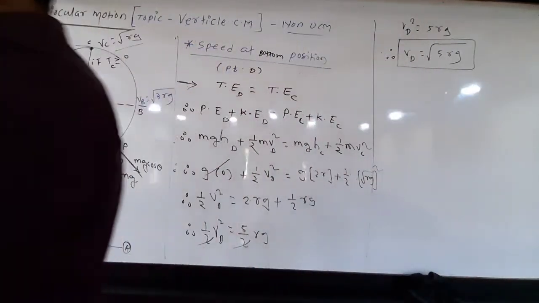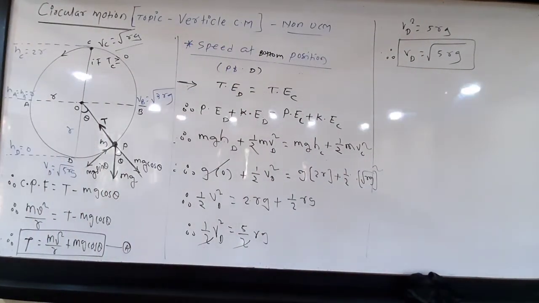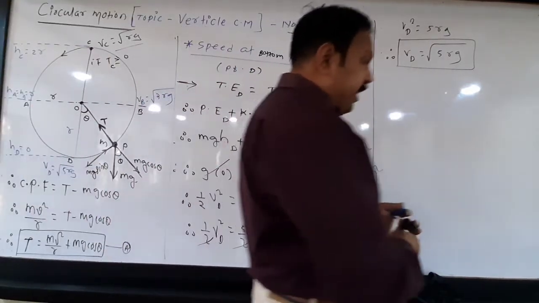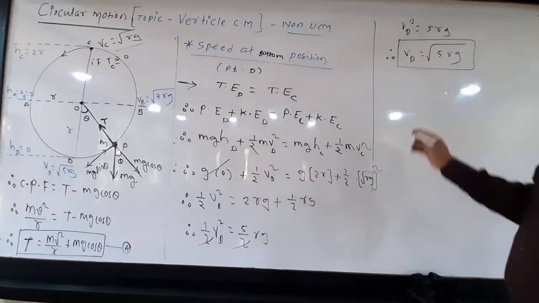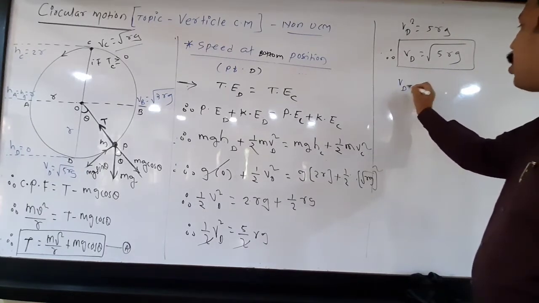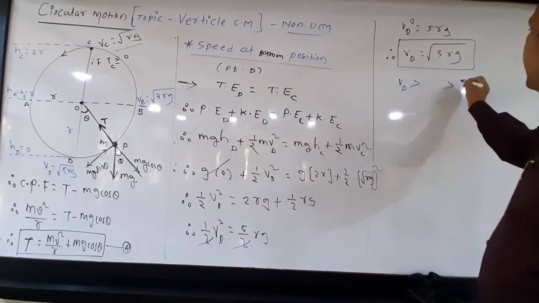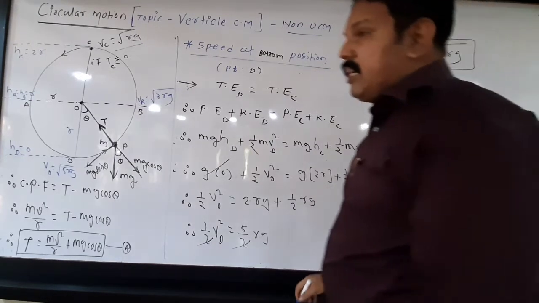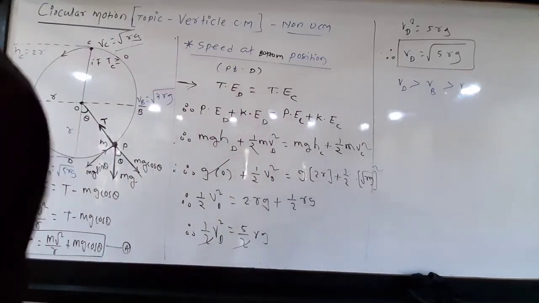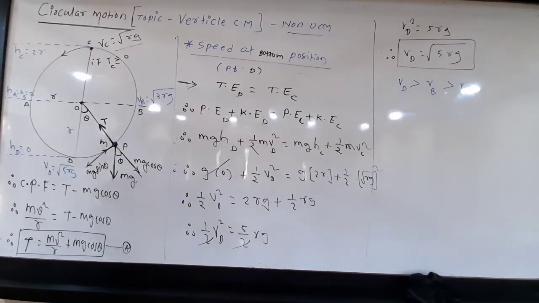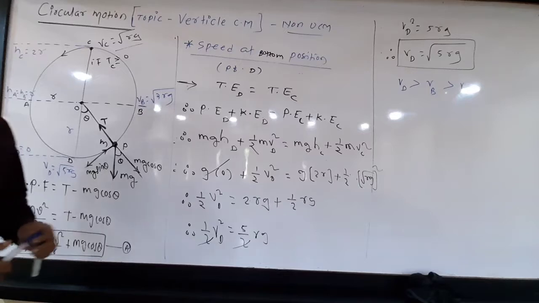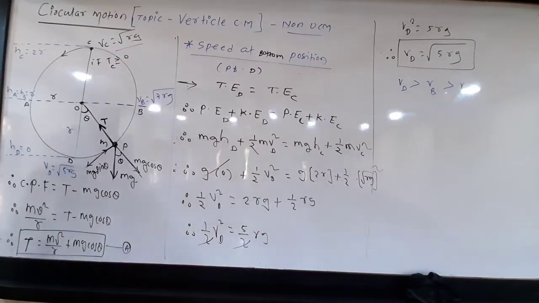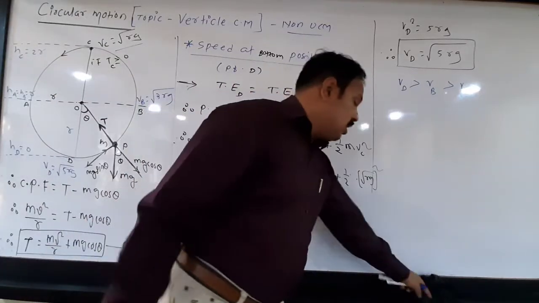Okay, first we have seen the tension at different positions. Now the speed at different positions. So here the speed is maximum. It means that in vertical circular motion, speed at bottom is maximum and speed at top is minimum, and speed at horizontal diameter position is approximately in between these two, or optimum speed. Clear? See here. This is about the speed at different positions. Now next we have to study